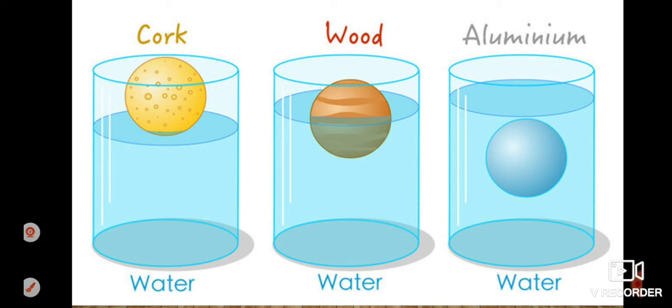And this last ball will sink because it has a lot of weight, and because it is metal it will sink because of its weight. Here the force in the upward direction, buoyant force, is less and gravity is more, so this will sink. So children, there are two forces we are discussing here. If both the forces are equal, then the thing will be partially immersed and float, and if buoyant force is more, then it will float.